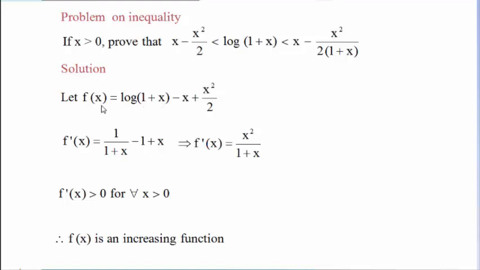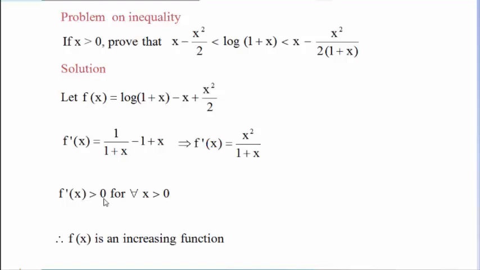If we define this function in this way and apply the Lagrange mean value theorem on the interval 0 to x, before that, its derivative is also differentiable, so we observe the derivative f dash of x equals x square upon 1 plus x. Observe that since x is positive, f dash of x is positive.